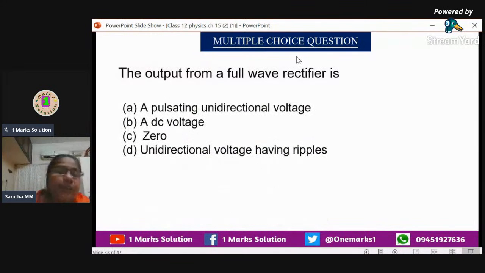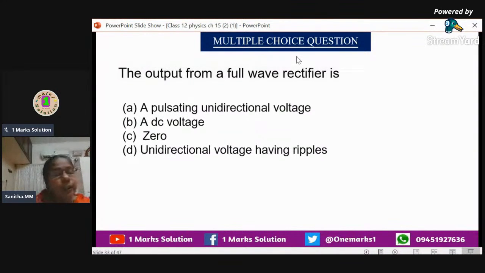Now you can see the output from a full wave rectifier. We can see the options. What is it? A pulsating unidirectional voltage. Pulsating means it is changing. If it is changing again, it is of no use. And we'll go for the second option, a DC voltage. DC means direct voltage. Whether we are getting direct voltage, we have to see. And the C is 0.